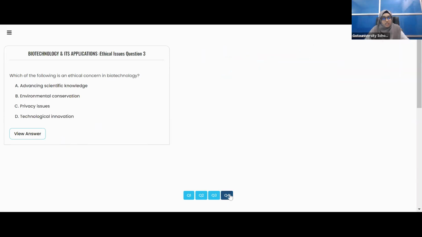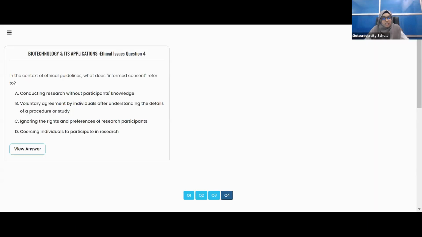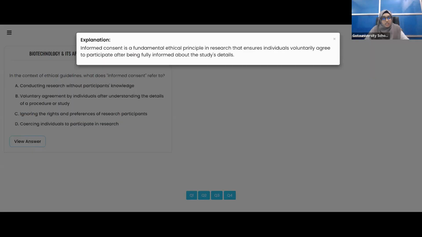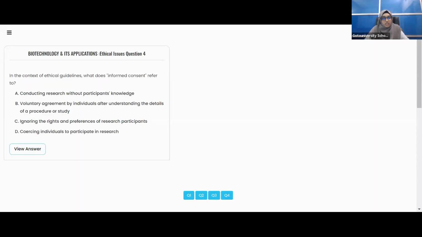Next, moving on to the last question. Question 4. In the context of ethical guidelines, what does informed consent refer to? Informed consent is a fundamental ethical principle in research that ensures individuals voluntarily agree to participate after being fully informed about the study's details. Is it clear? So here, voluntary agreement is the option.